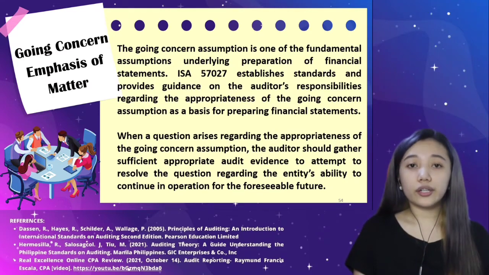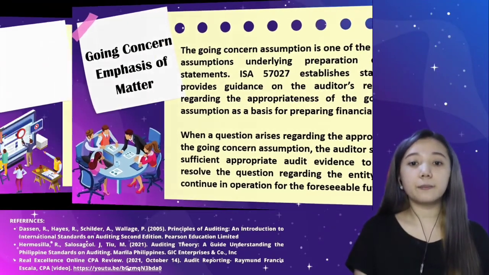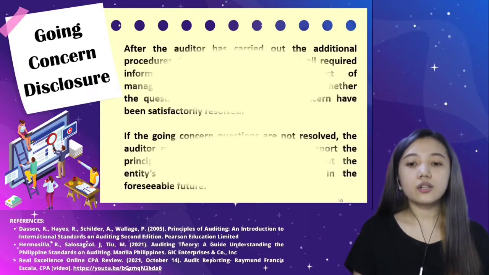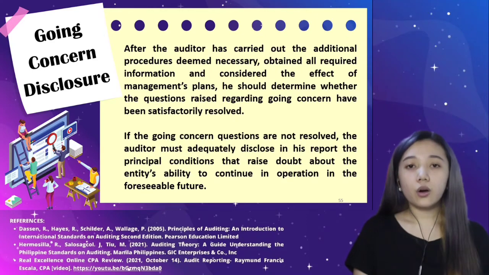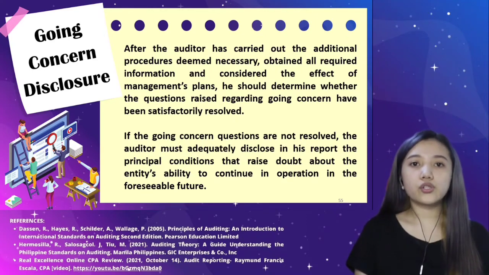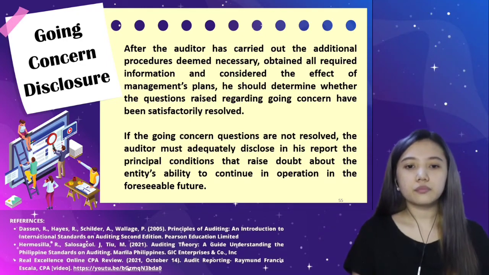And yung auditor, kailangan niya i-evaluate yung na-gather na evidence to test whether there are material uncertainties or kung may kakayahan pa ba talaga sila to continue for a foreseeable future, and it also needs to be disclosed in the financial statements. So, by that, we will discuss the going concern disclosure.